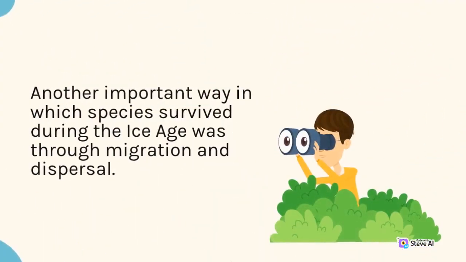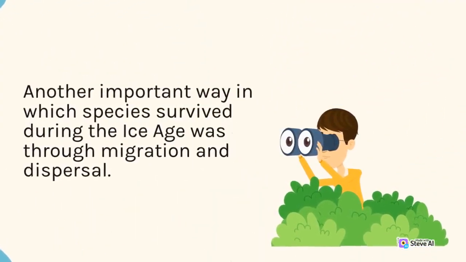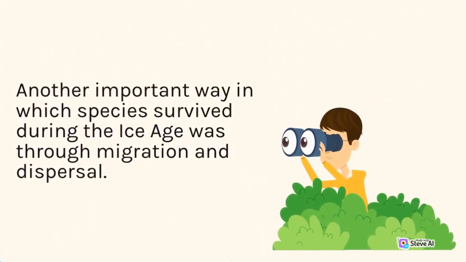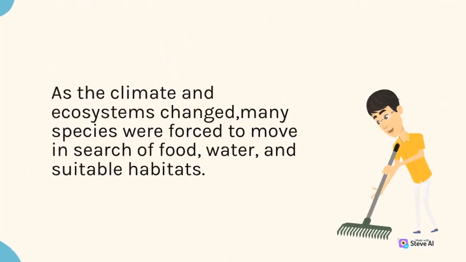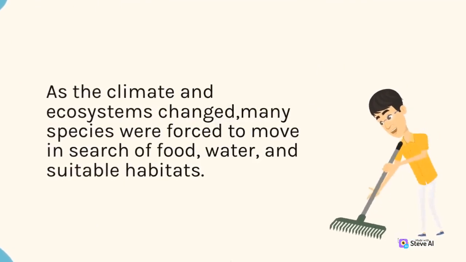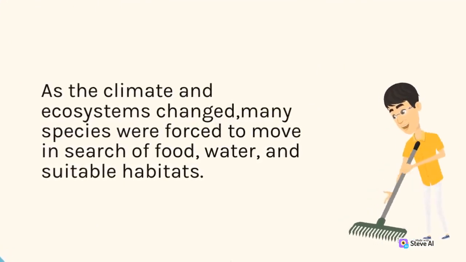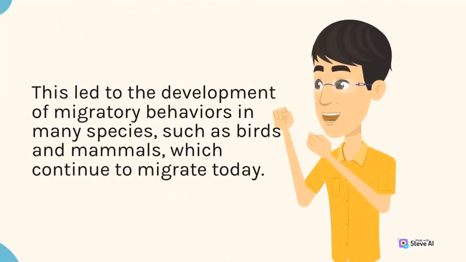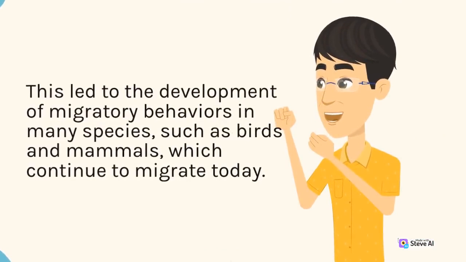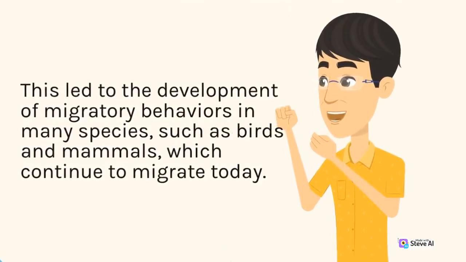Another important way in which species survived during the Ice Age was through migration and dispersal. As the climate and ecosystems changed, many species were forced to move in search of food, water, and suitable habitats. This led to the development of migratory behaviors in many species, such as birds and mammals, which continue to migrate today.